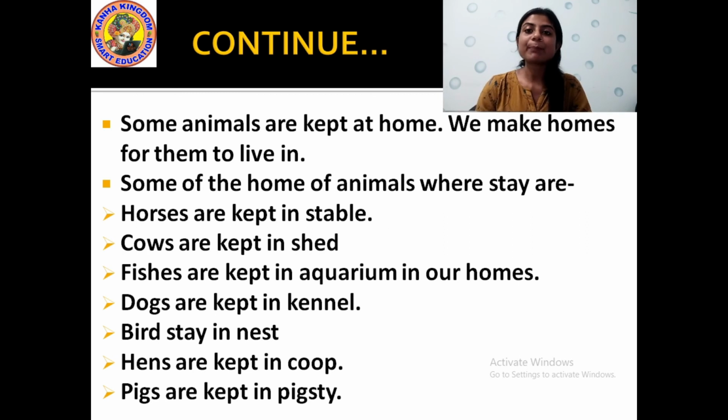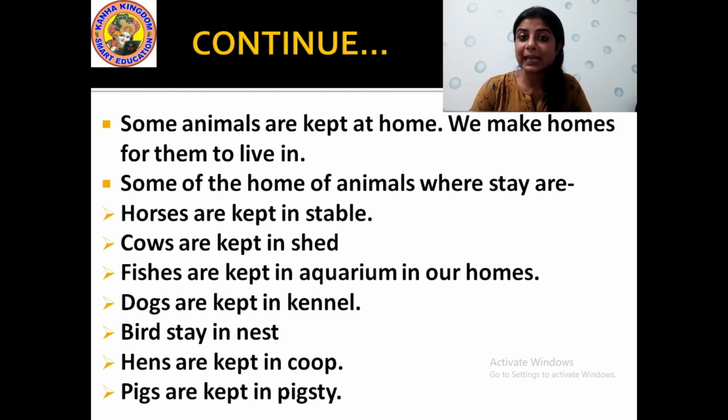Yes or no? And pigs are kept in pigsty. Where the pigs live, the name of the house of the pig is called pigsty. I repeat again, some of the homes of animals where they stay.